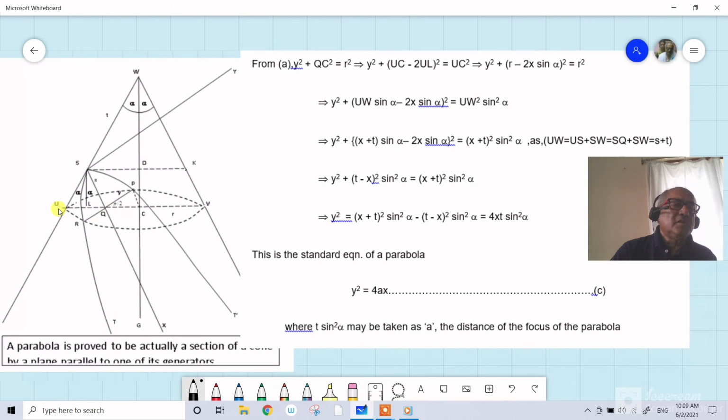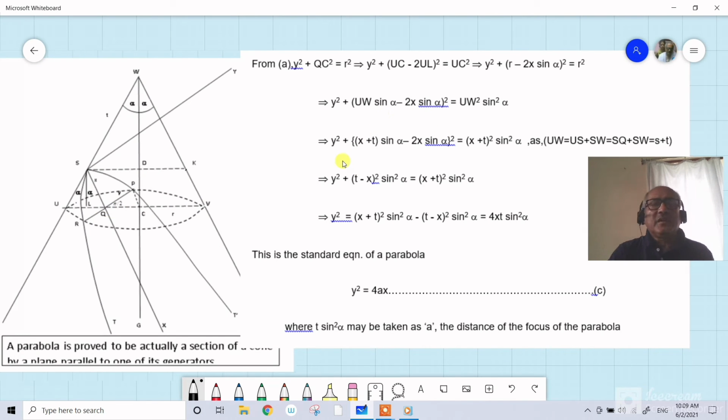So sorry, UC minus 2LQ or 2UL, whatever you say. Y square plus UC minus 2UL whole square is UC square, or y square plus, what is this UL? UL is or LQ. LQ is x sine alpha.